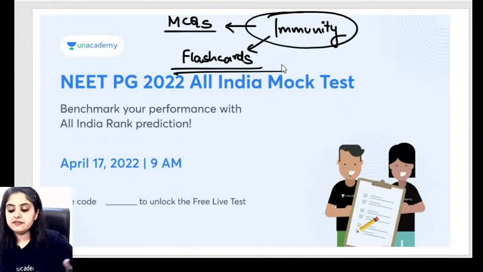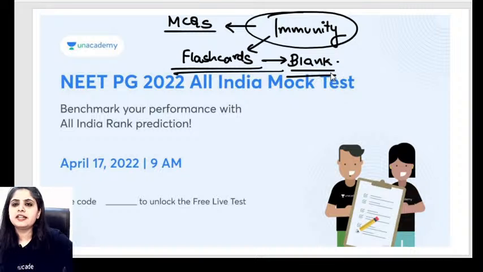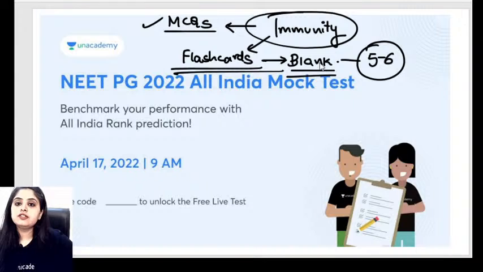I always believe that certain things are more of ratta, and no matter how many times I tell you, till the time you don't sit and write it or revise it on your own, you're not going to get that final confidence of it. So we are going to have a few flashcards. I'll be posting certain blank, fill in the blanks kind of flashcards on Telegram. That will be tomorrow. Today we'll have this class anyway. Tomorrow I'll be posting approximately 5 or 6 blank flashcards. First, you will be doing a mental fill in the blanks, and then I'll be posting the solved and filled up version of that flashcard as well.